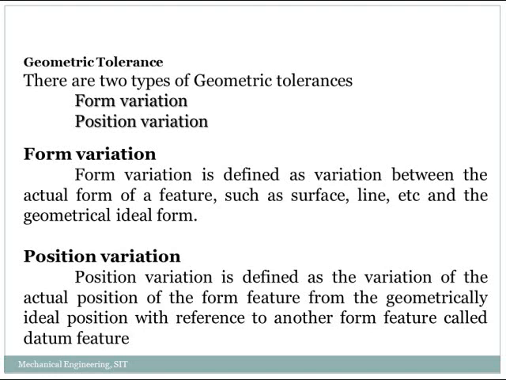There are two types of geometric tolerances. One is form variation, another one is position variation. What is meant by form variation? Form variation is defined as variation between the actual form of a feature, such as surface, line, etc. Another one is position variation. What is meant by position variation? Position variation is defined as the variation of the actual position of the feature from the geometrically ideal position with reference to another form feature.